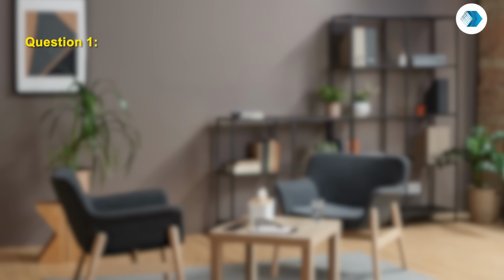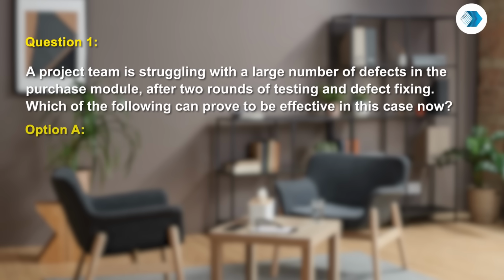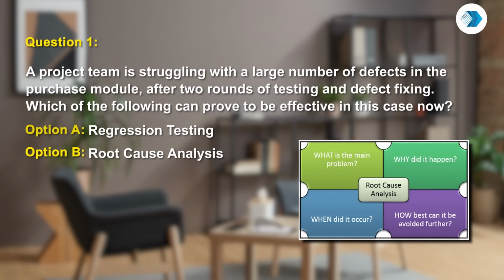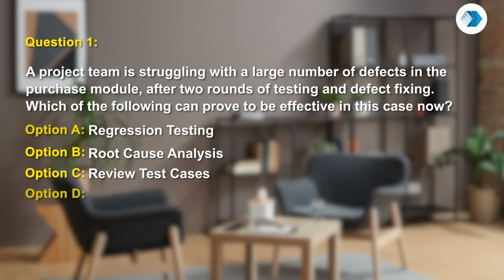Now coming to the question. Our project team is struggling with a large number of defects in the purchase module. After 2 rounds of testing and defect fixing, which of the following can prove to be effective in this case now? Option 1, regression testing. Option 2, root cause analysis. Option 3, review test cases. Option 4, review code. Take a few seconds to guess the right answer.